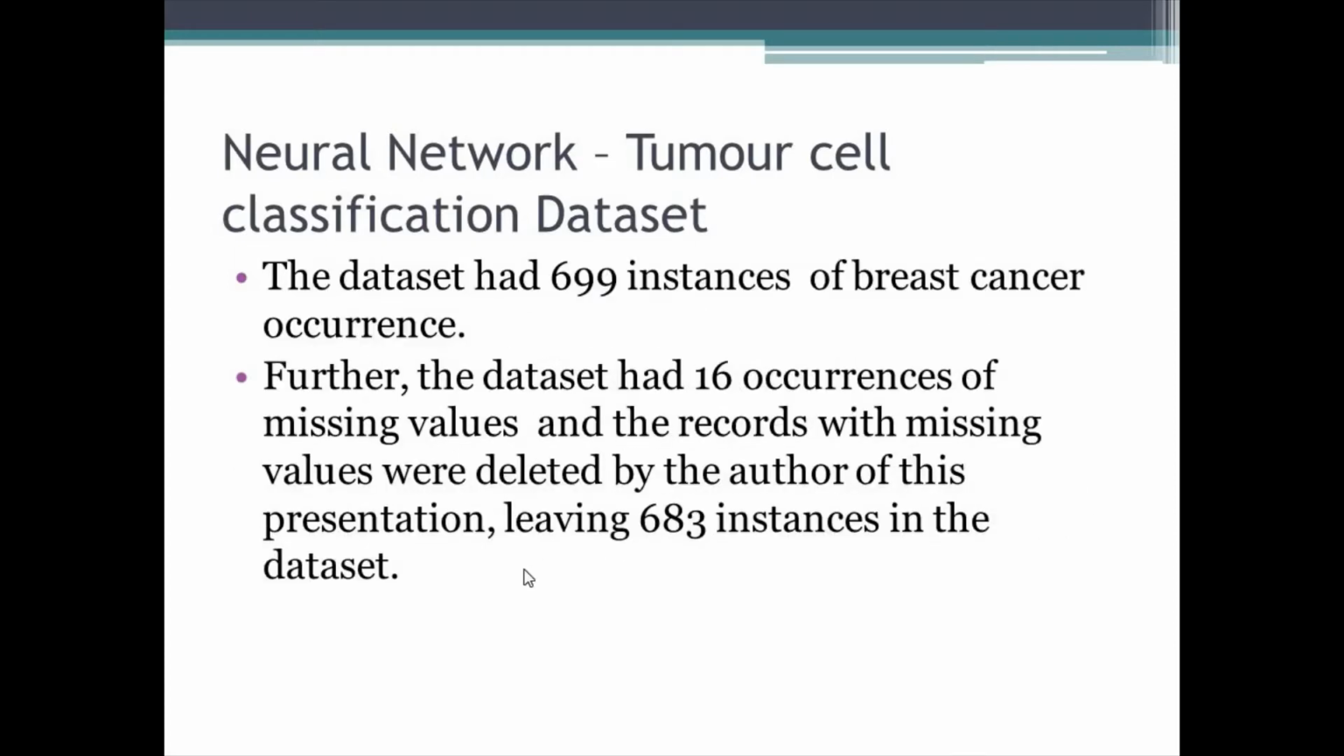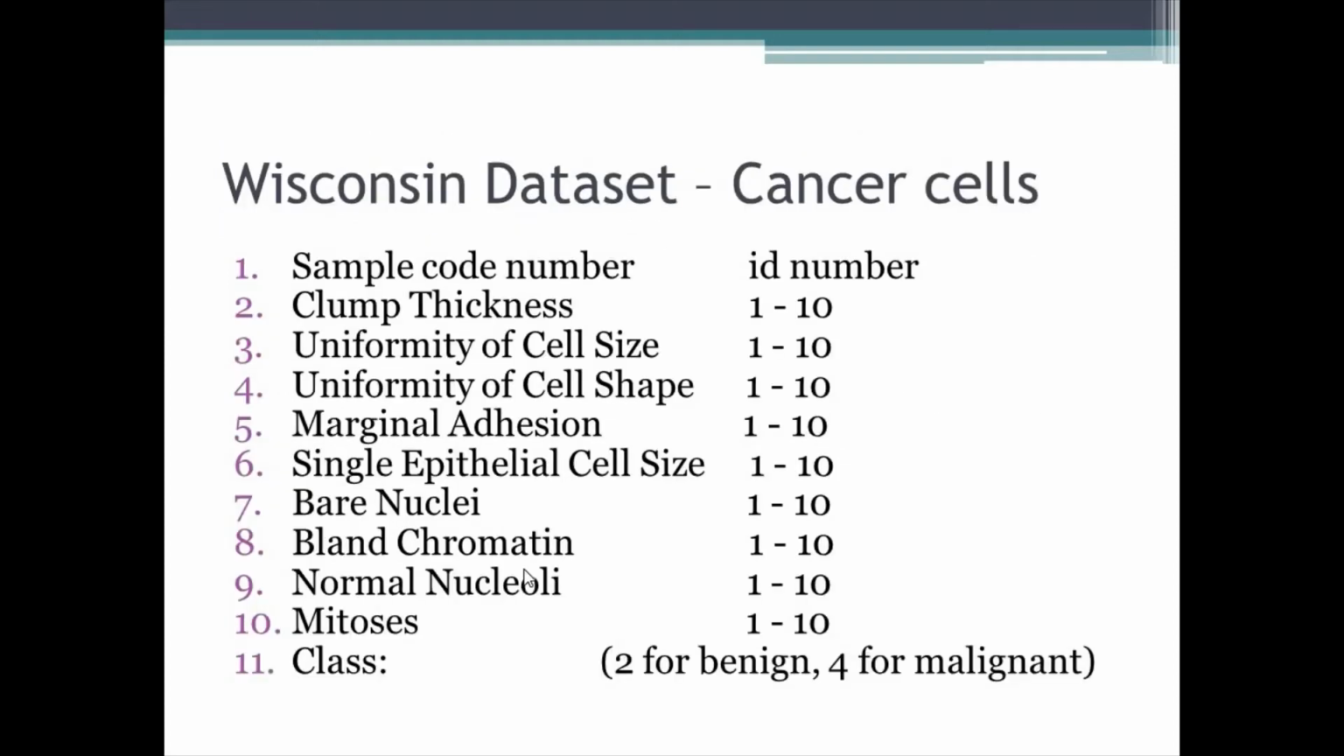Neural network tumor cell classification dataset. The dataset had 699 instances of breast cancer occurrences. Further, the dataset had 16 occurrences of missing values, and the records with missing values were deleted by the author of this presentation, leaving 683 instances in the dataset. This slide shows the variables, the attributes of the dataset.